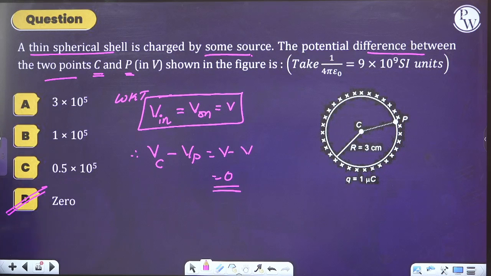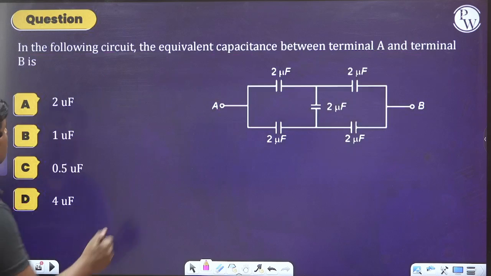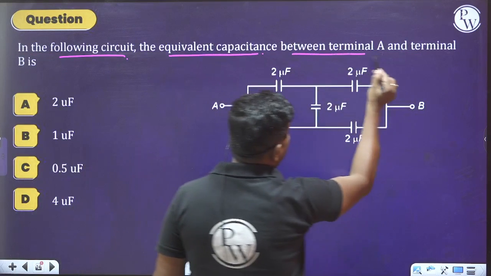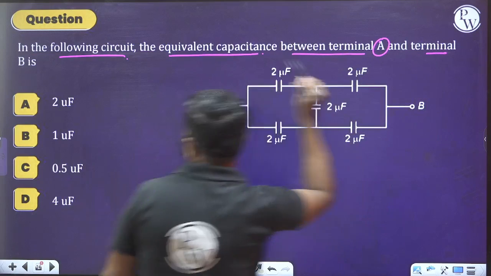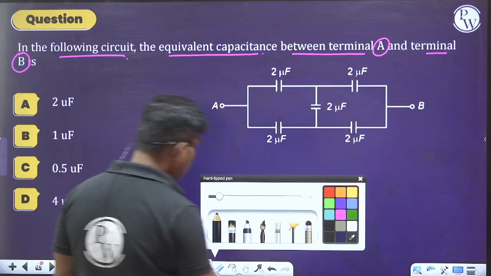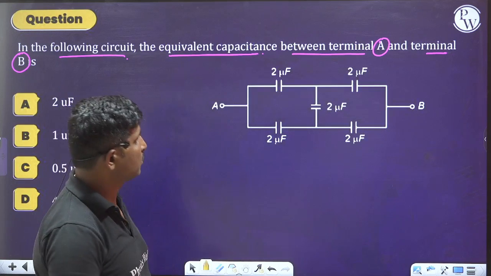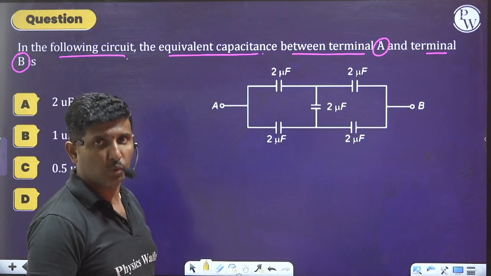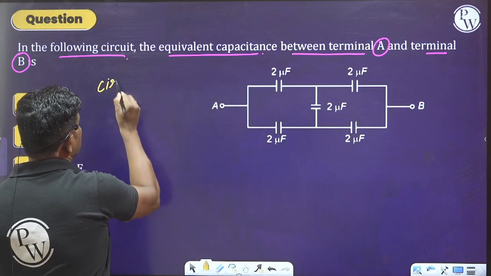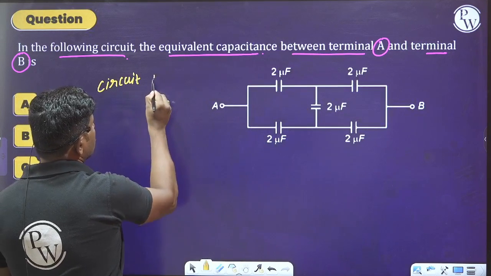What they are saying to us. So please read this question here. In the following circuit, the equivalent capacitance between the terminals A and B is? They are asking us to calculate the equivalent capacitance. So whenever you observe this circuit properly, it resembles, so please think about this, the circuit is similar to